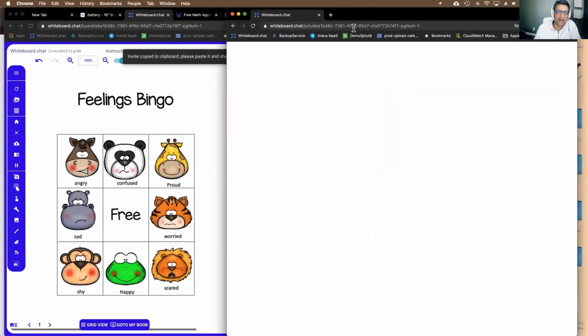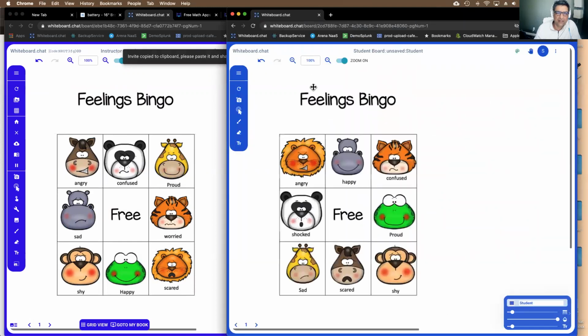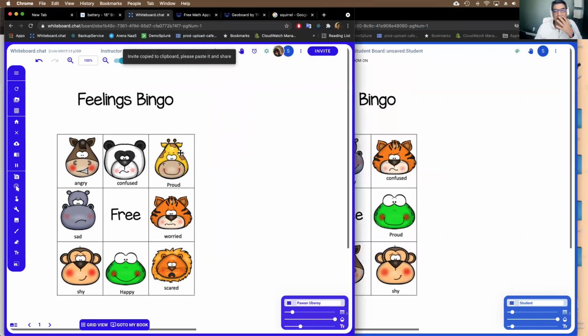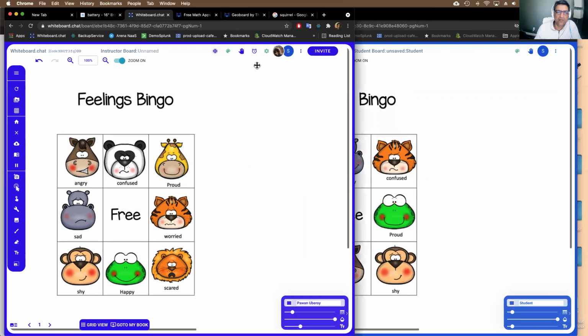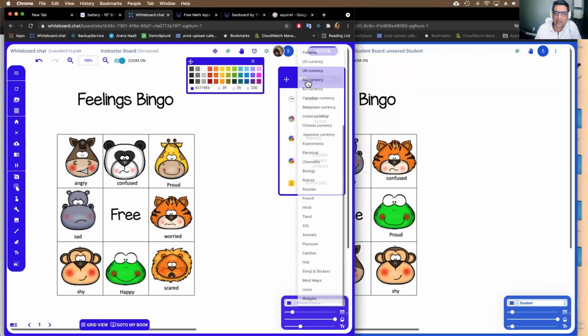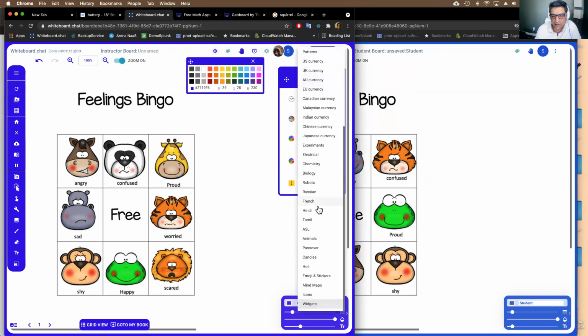And then you can watch the students as they're playing this bingo live. You see that these two are different. They can use the draw tool to draw on it, or you can put some manipulatives or stickers on it for them to move around. So I can do both. You can play with it and see.